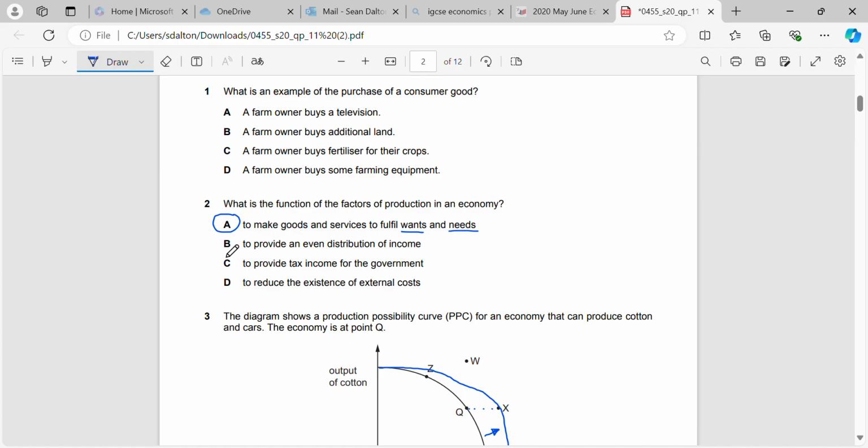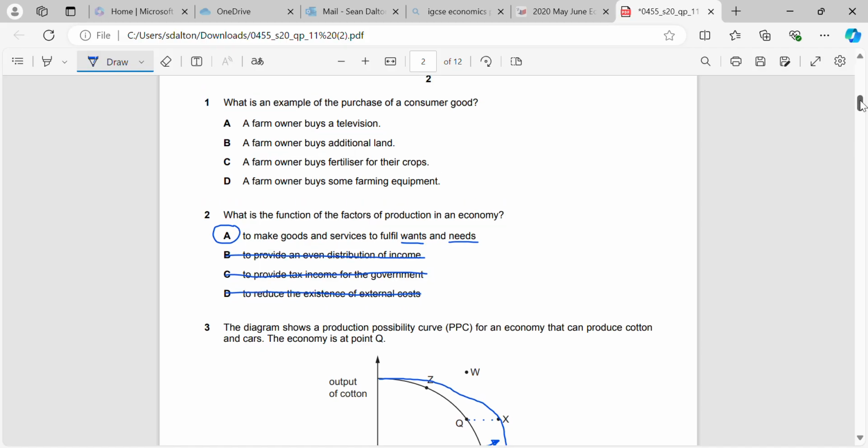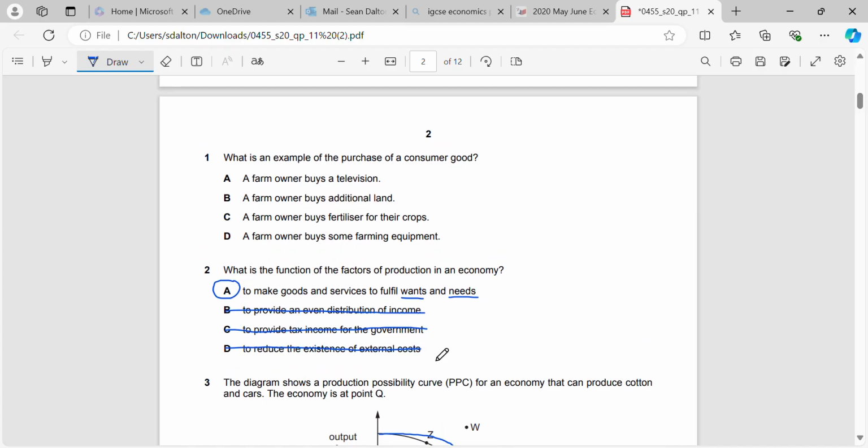Factors of production don't distribute income evenly. That's progressive income taxes and transfer payments, and also education and training. They don't provide any tax income for the government, and they don't reduce the existence of external costs. They're the demerits we talked about, and we talked about the ways we can fix them: indirect taxes, provision of information, banning the good or service, none of which are factors of production.